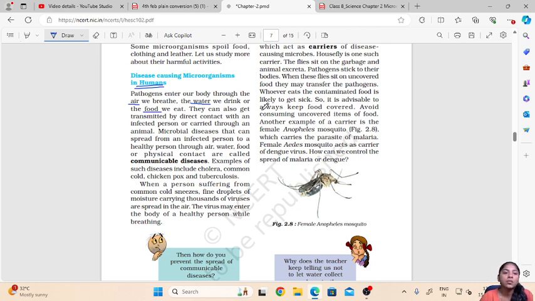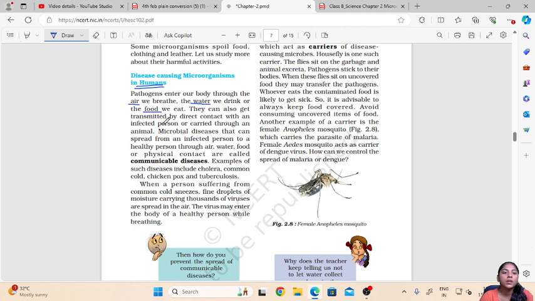Then they can also get transmitted directly by contact with an infected person or carried through an animal. Now these diseases can be transmitted either by direct contact with the infected person or they could be carried by an animal. We will learn such examples ahead.